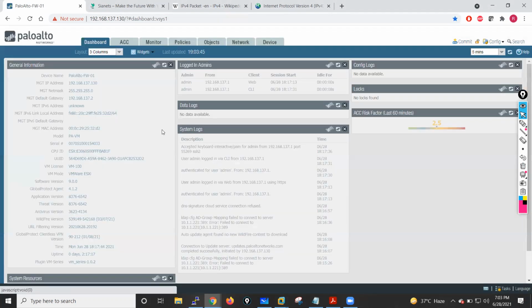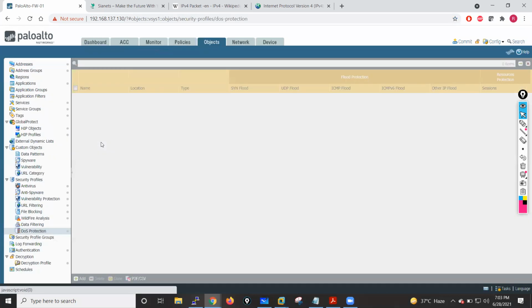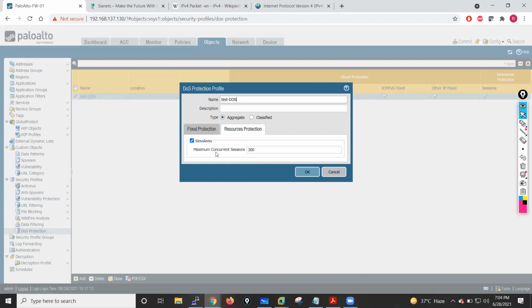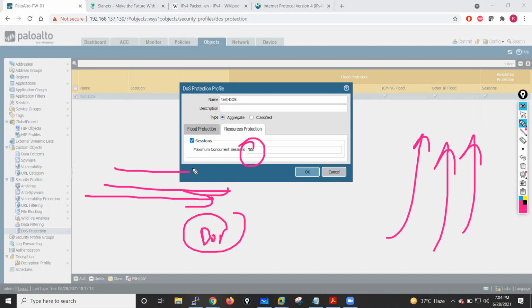If I go into the dashboard, down below you will see the session count per second, which shows how many sessions per second my Palo Alto supports. If I'm creating this profile to protect my sessions, then I can write this. It means from one machine it will only allow 300 sessions and not more than that, because in a DOS attack we may receive so many packets from the same source. When the session count increases beyond 300, it will start dropping these particular packets. We can also select that option.